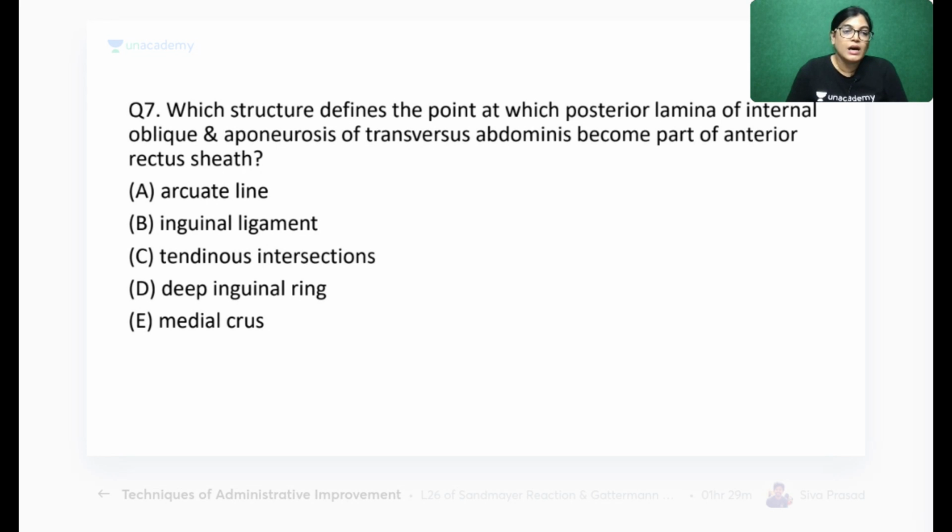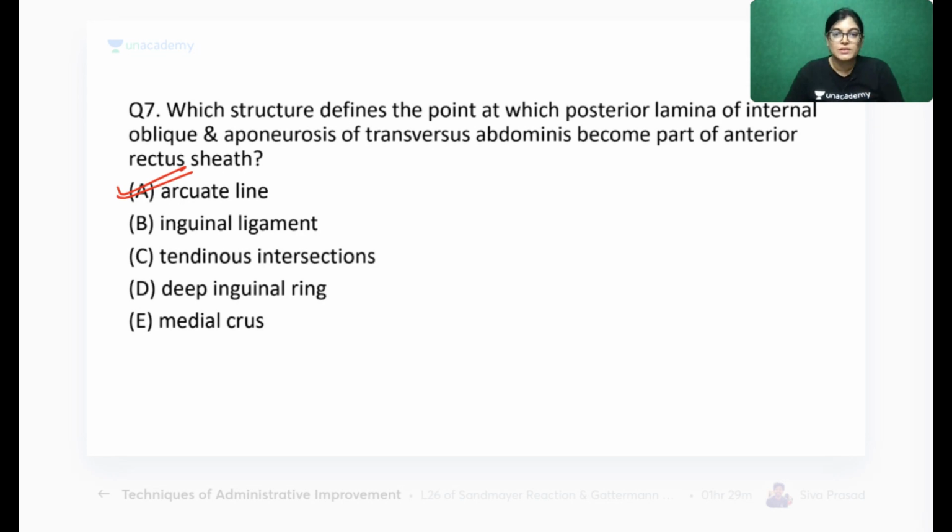Okay. So yes, arcuate line is the correct answer. If you remember, when I was explaining the rectus sheath posteriorly, I told you that at the level lying at the midpoint of the umbilicus and that of the pubic symphysis, in the lower aspect, when you see the posterior aspect of the rectus sheath, it is deficient, and the posterior wall of the rectus sheath is directly